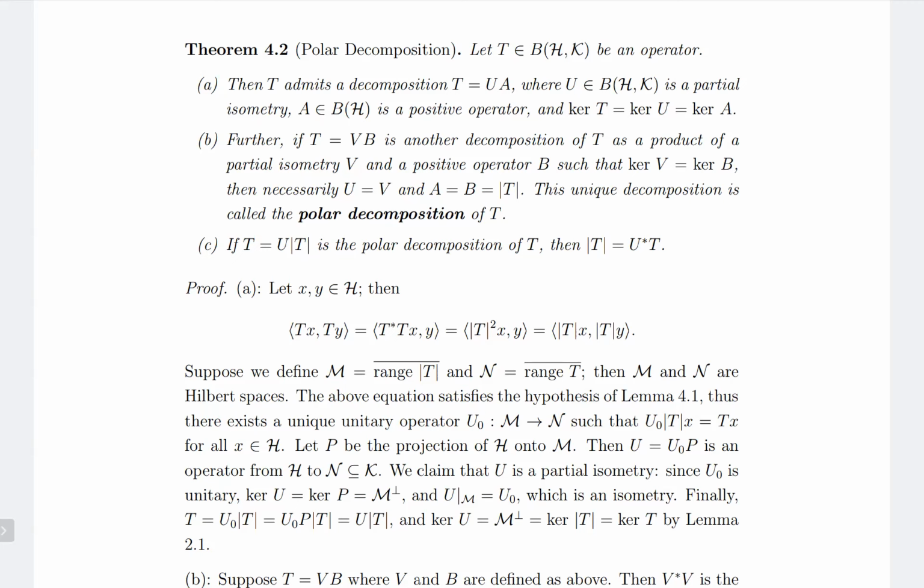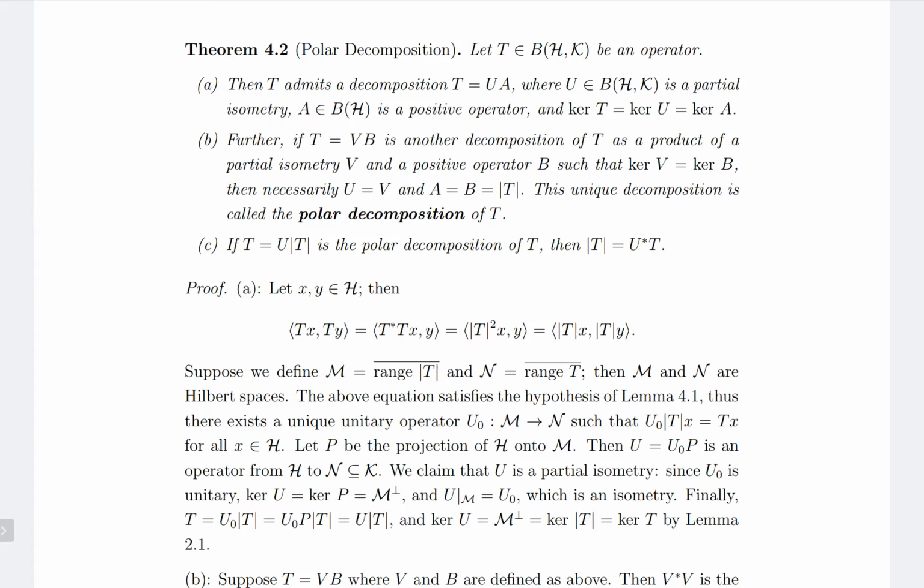This is because, since U0 is unitary, kernel U equals kernel P. So kernel P is going to be M perp, because P is a projection of H onto M. And by the definition of partial isometry, U is a partial isometry if and only if U restricted to kernel U perp is an isometry. So kernel U perp is going to be M, and U restricted to M is U0, which is an isometry. So U is a partial isometry.